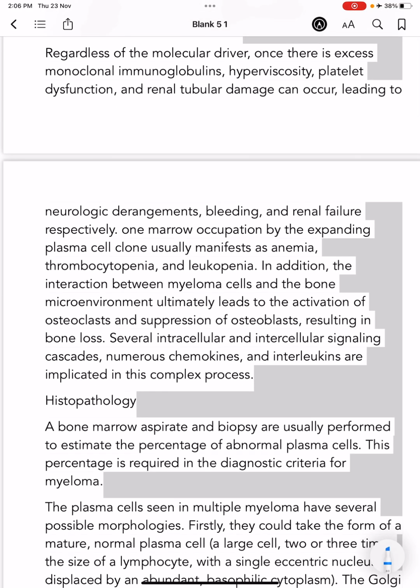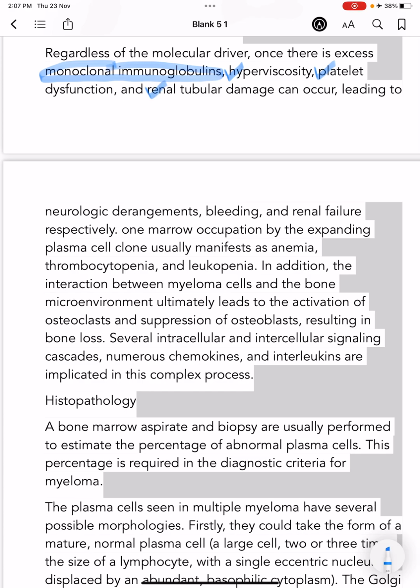Regardless of the molecular driver, if there is excess monoclonal immunoglobulin because of excess proliferation of plasma cells, this will lead to hyperviscosity, platelet dysfunction, and renal tubular damage.